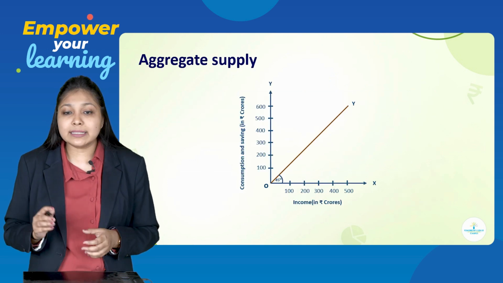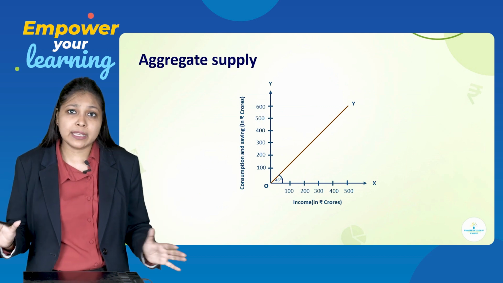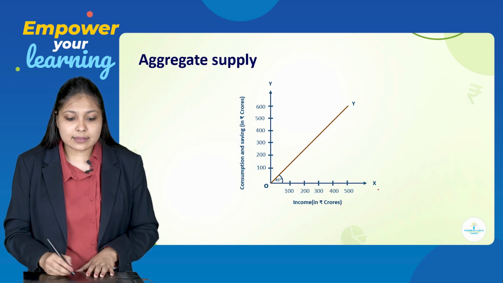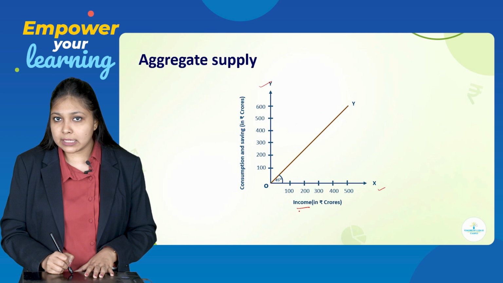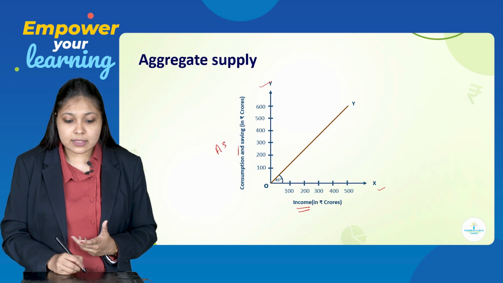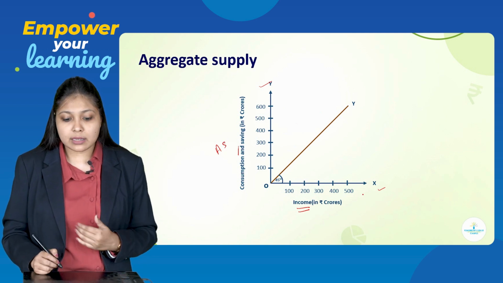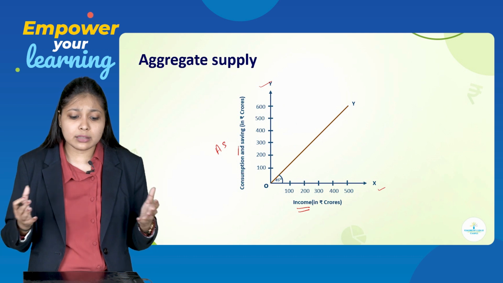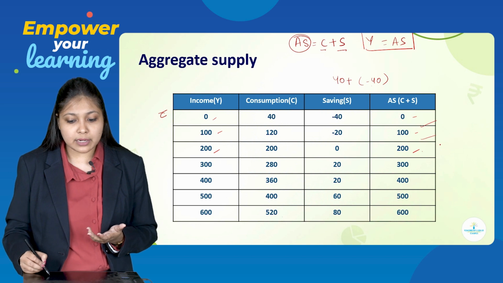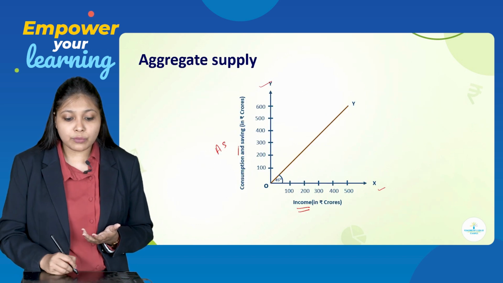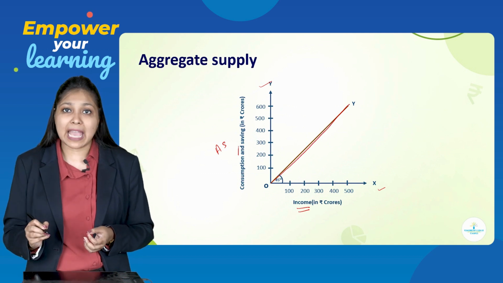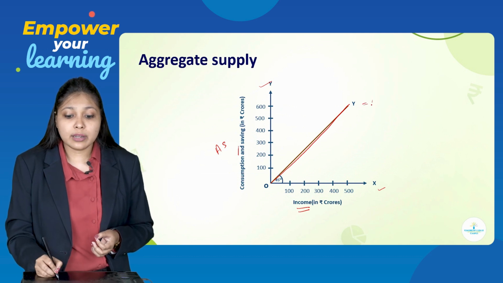Now, let us move towards the diagram. The diagram is very simple for aggregate supply. You just have to draw a 45-degree line in the graph. So this is the x-axis, this is the y-axis. On the x-axis, we have taken income. On the y-axis, we will be taking consumption and saving, or you can say AS. Then 100, 200, 300 was the income. Here, if you want, you can take the numbers like that: 0, 100, 200, 300, 400, 500 and 600. So when you represent the line, you get this 45-degree angle that becomes your income or AS.